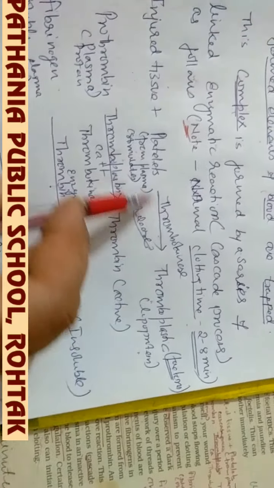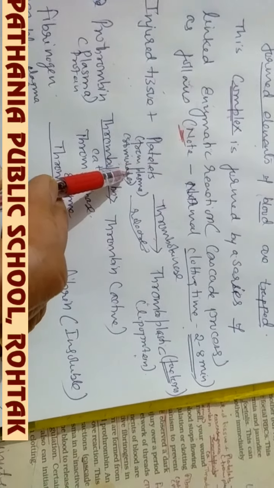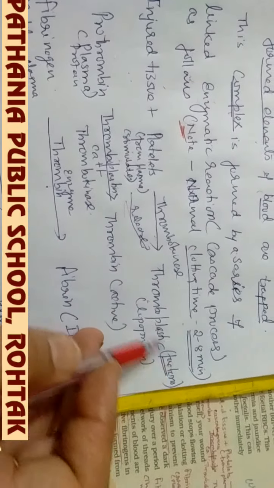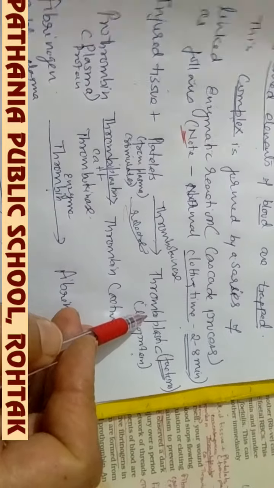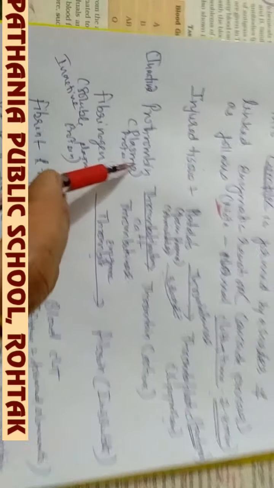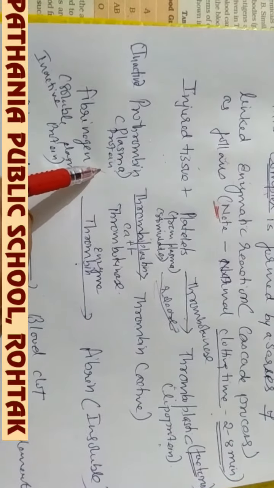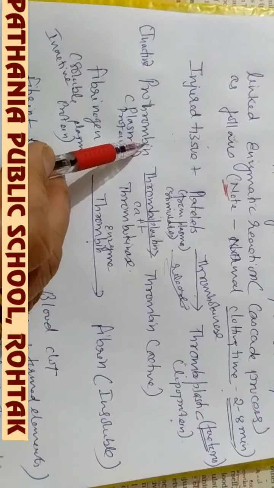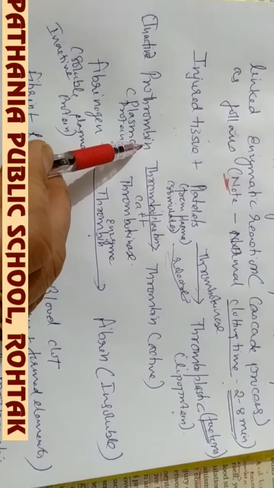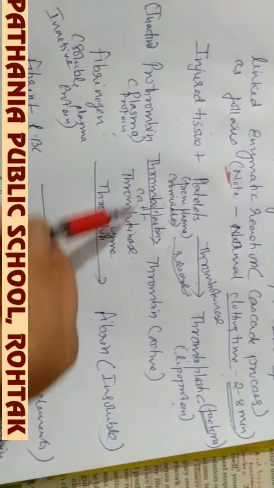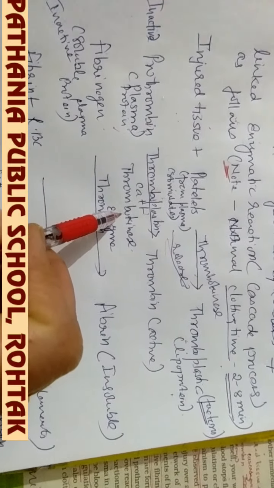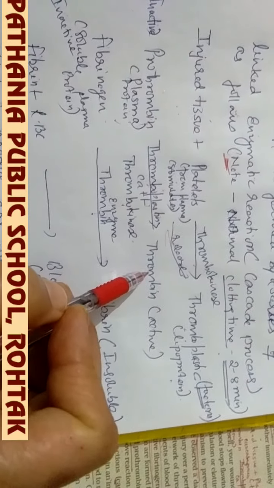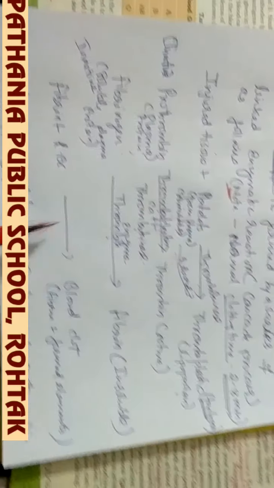We can say that blood platelets get stimulated and start releasing the clotting factor, thromboplastin. Now, another protein which is present in the plasma in the inactive form is prothrombin. This inactive protein prothrombin in the blood plasma gets activated in the presence of thrombokinase and thromboplastin into the active form called thrombin.